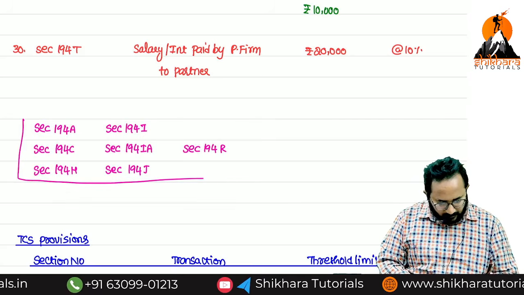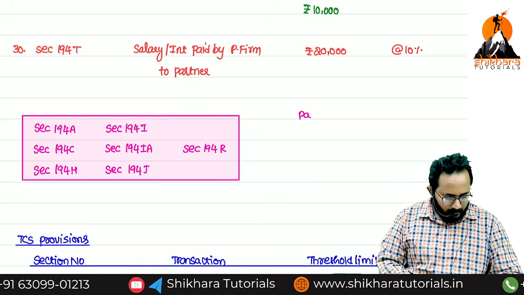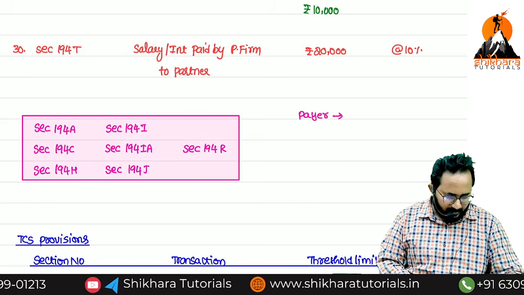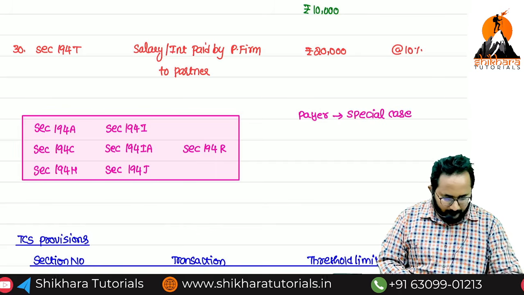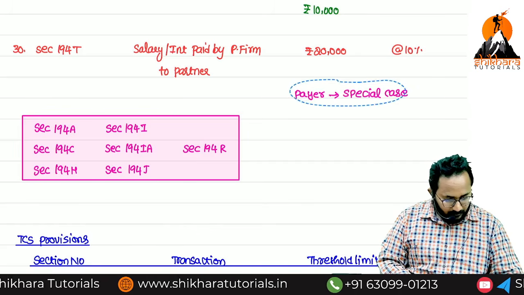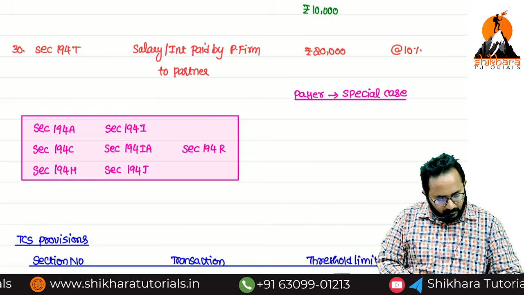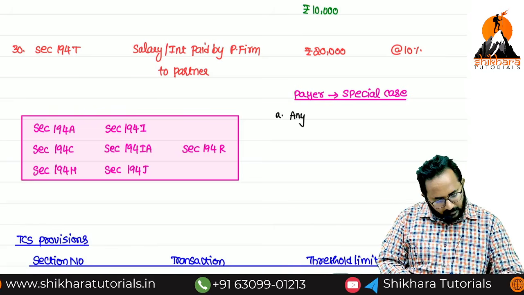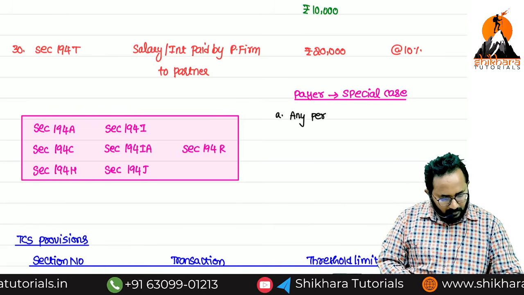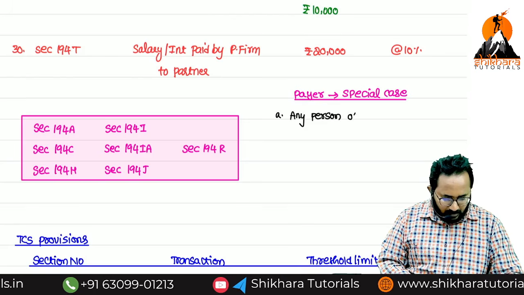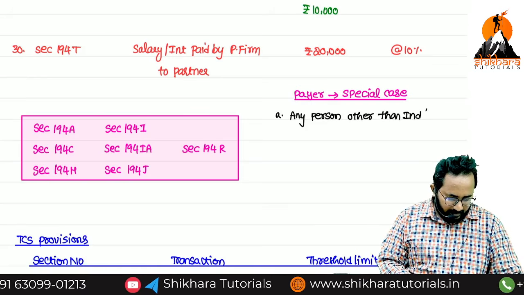What is the speciality of this set of sections? PAN is a special case. Can you tell me what the special case is? Any person other than an individual or HUF.